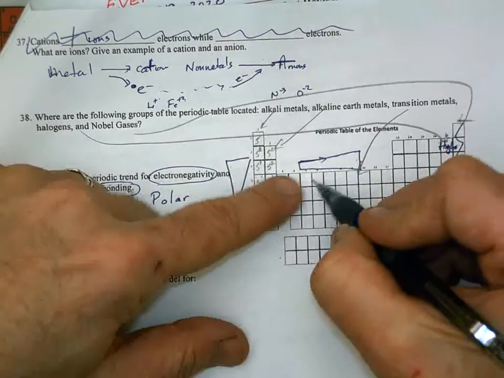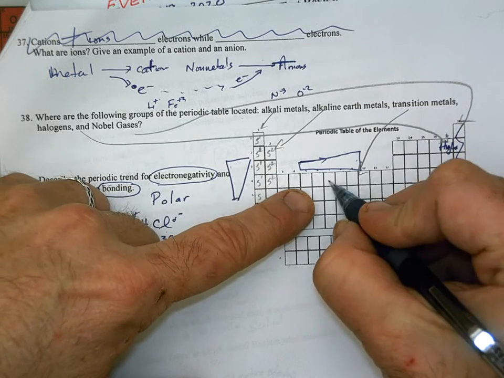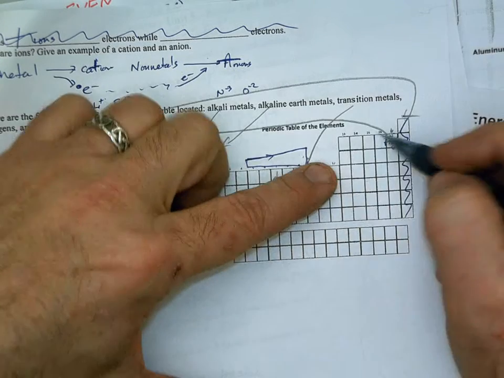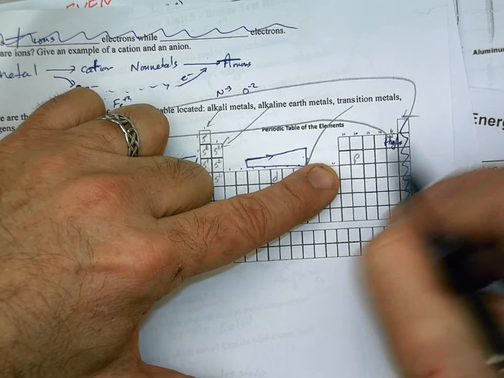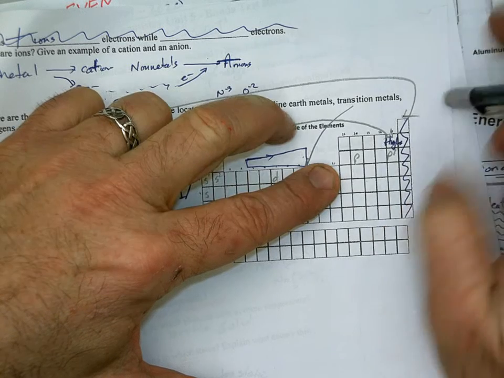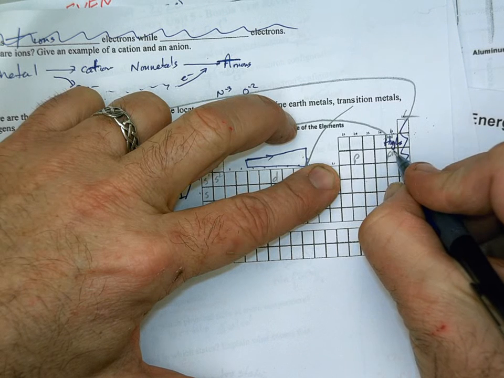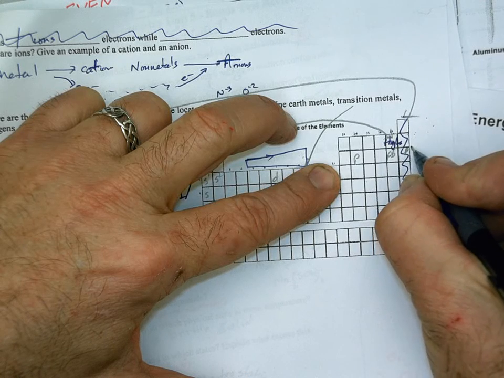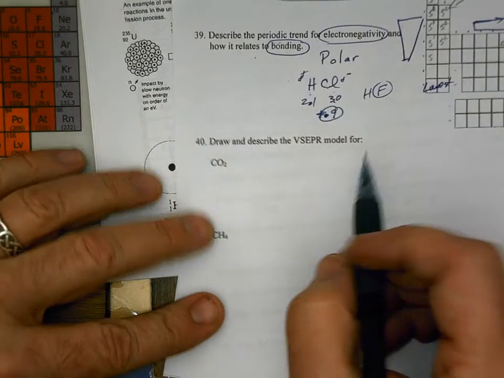All of the transition metals are going to end in a D. All of these over here in the P block, they're going to end in a P designation. And for the halogens, it would always be a P5. And the noble gases would always be a P6 designation. That'll come up. All right, draw the VSEPR model for CO2.